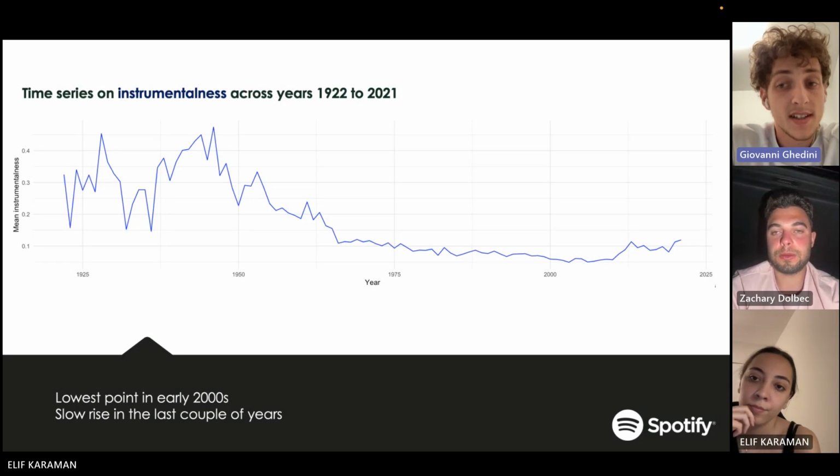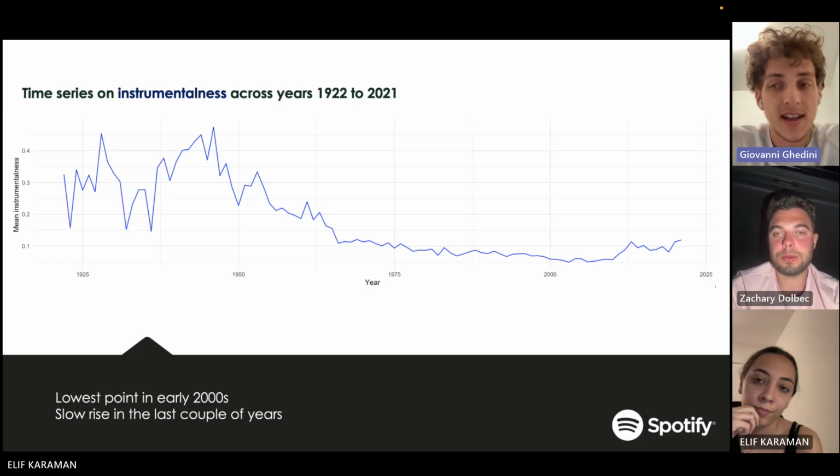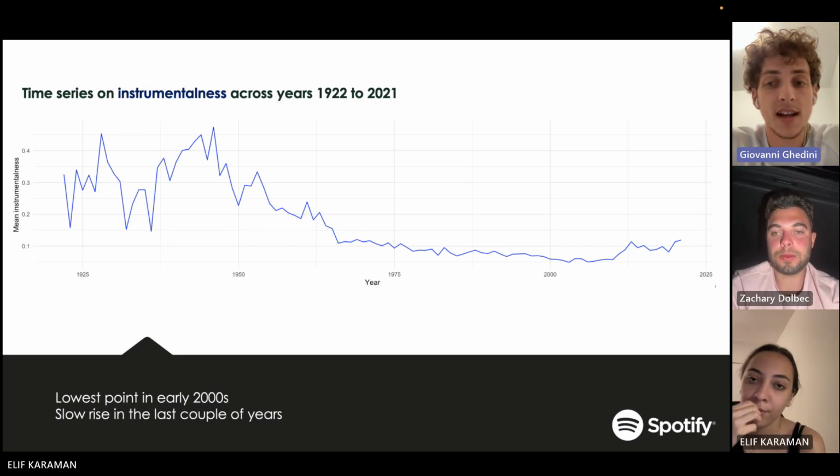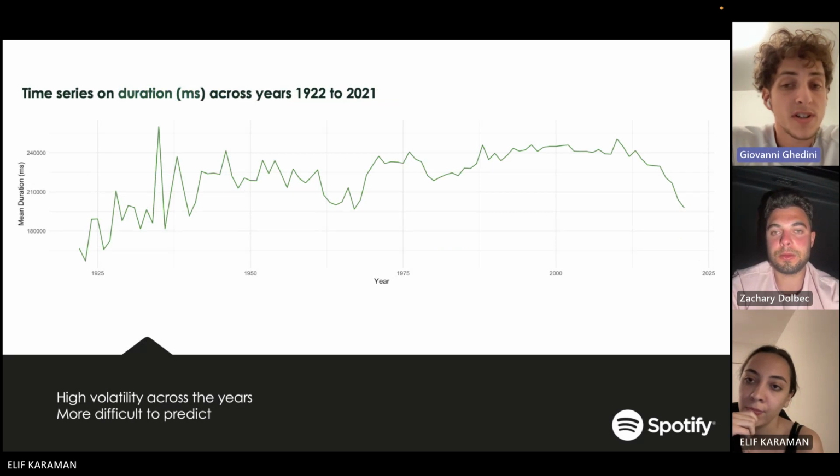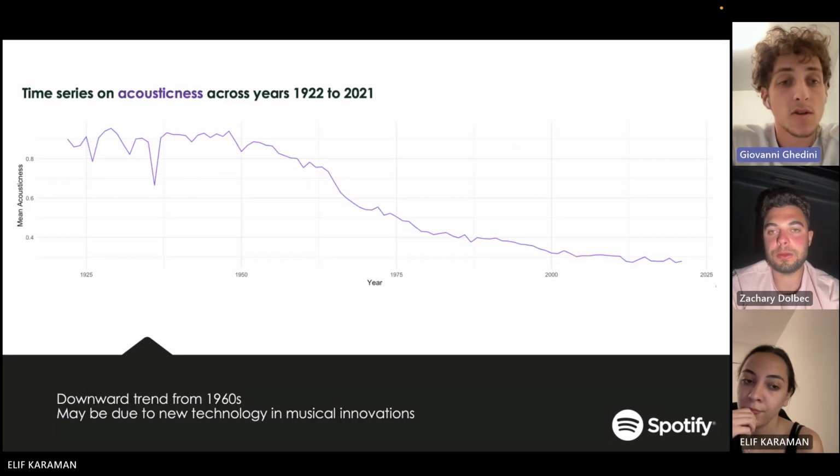The level of instrumentalness presents a non-stationary trend. It has lowered a lot in the early 2000s, to then register a slight rise in the last couple of years. The duration presents a high volatility, which makes it difficult to predict. However, in the last around 10 years, it has had a negative trend. Acousticness across the years has been having a negative trend until nowadays.